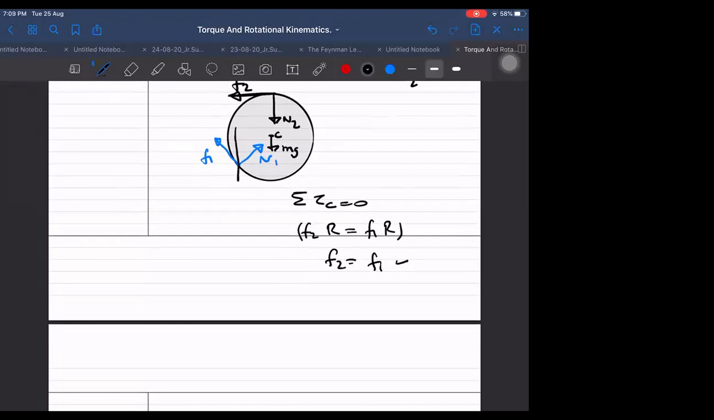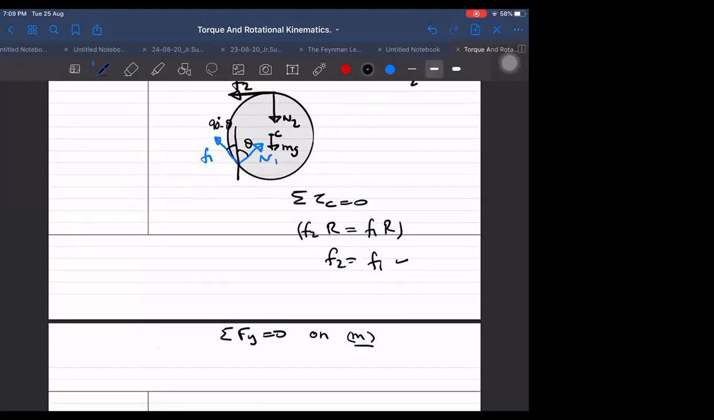What angle does the normal make with the vertical? Theta. Then what angle will F1 make with the vertical? 90 minus theta. Then I can say F1 sin theta is the vertical component of F1. Now I'm using the sigma Fy equals 0 equation, the vertical direction force balance equation of the small m.